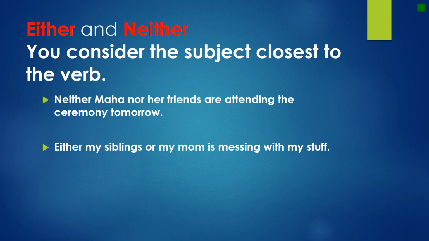Look at the first sentence. Neither Maha nor her friends. I consider the subject that is after nor, her friends. Is it singular or plural? Obviously it's plural, so it takes are and not is. Either my siblings or my mom is messing with my stuff. So obviously my mom, singular or plural? Yes, singular, is messing with my stuff.